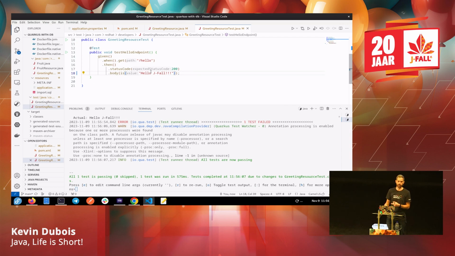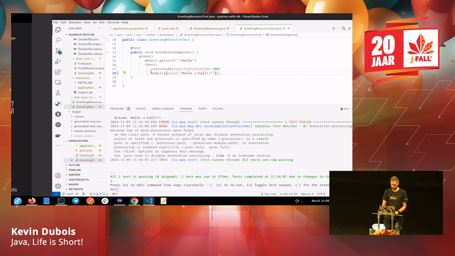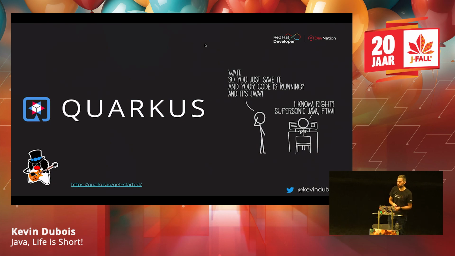And again, this is kind of the same concept where it doesn't rerun all your tests, right? So if you have a big application and you say, well, every time I type a new character, it's going to rerun all my tests, that would be pretty painful. So it's actually smart enough to look at the class path and everything to see just what changed. So that's some cool things with Quarkus that I think are pretty handy to make our lives a little easier. And life is short, right? So if we can speed it up a little bit.